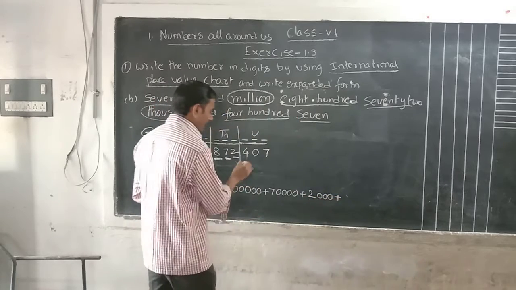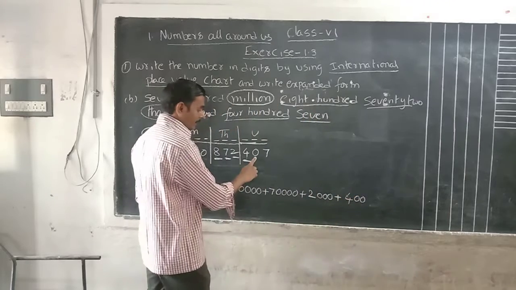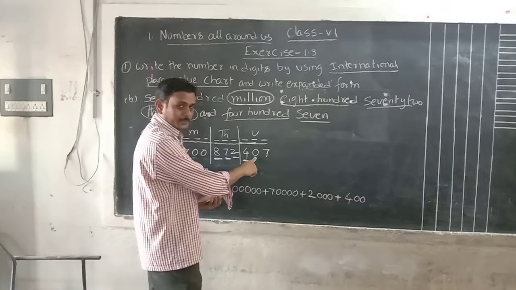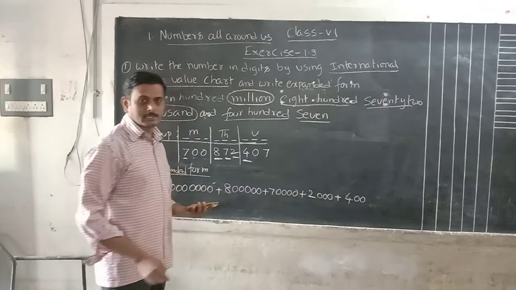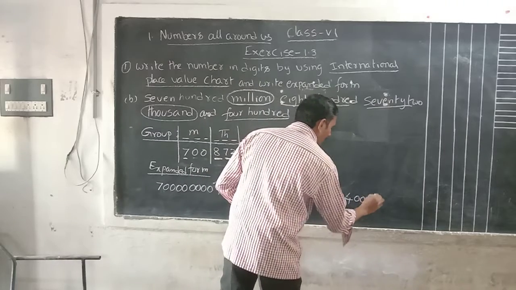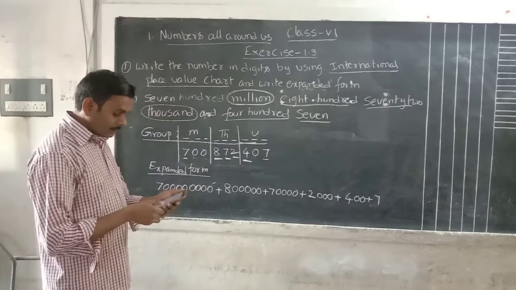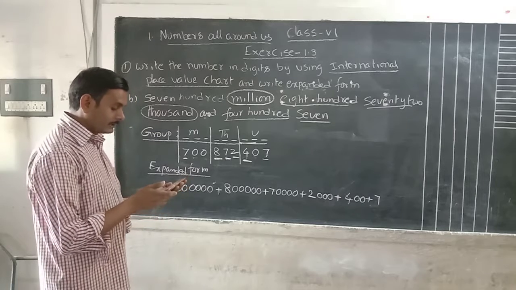Beside that, next digit is 4. 4 beside how many zeros? 2 zeros. Because here we have 2 digits. While counting digits, we have to take the consideration of 0 also. Okay. Next last digit is 7. Last digit is 7. That is the first one. We will go for the second one. What is the second one?